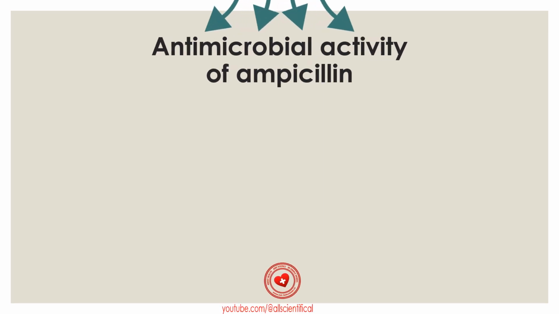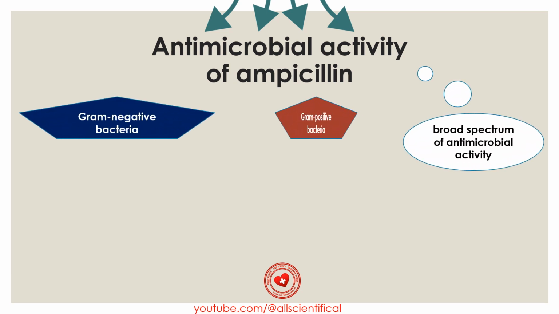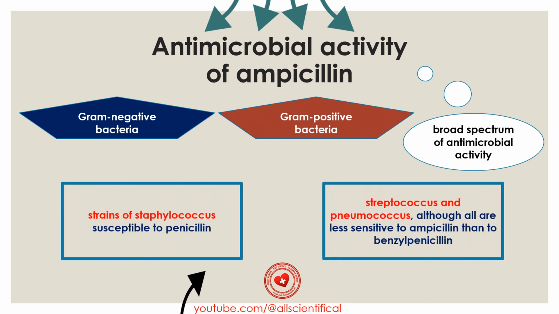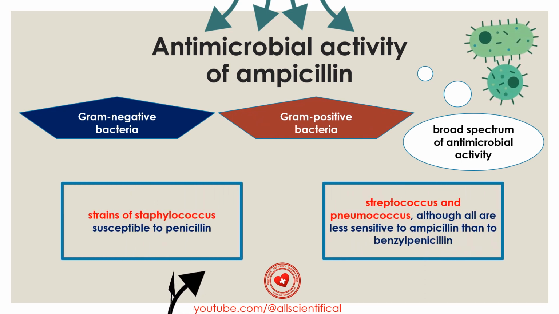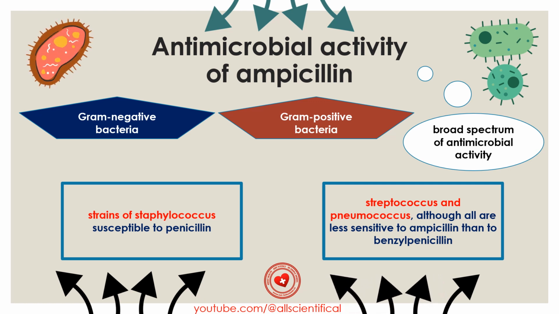Antimicrobial activity of ampicillin. Ampicillin has a fairly wide spectrum of antimicrobial activity. Many gram-negative and gram-positive bacteria are sensitive to it. It actively affects strains of Staphylococcus sensitive to penicillin. Streptococcus and Pneumococcus are all less sensitive to ampicillin than to benzylpenicillin.